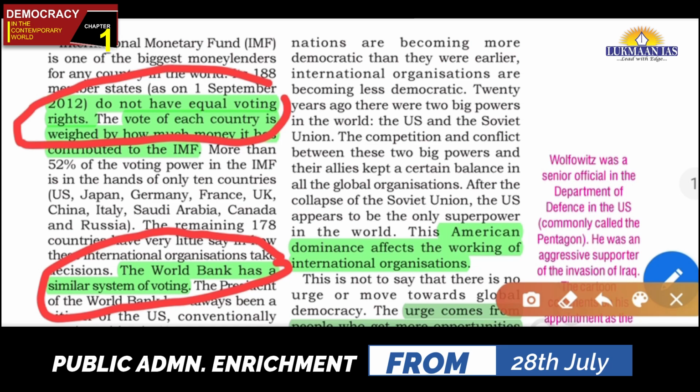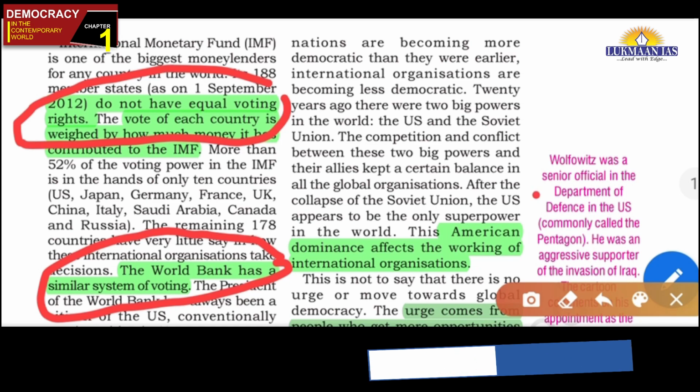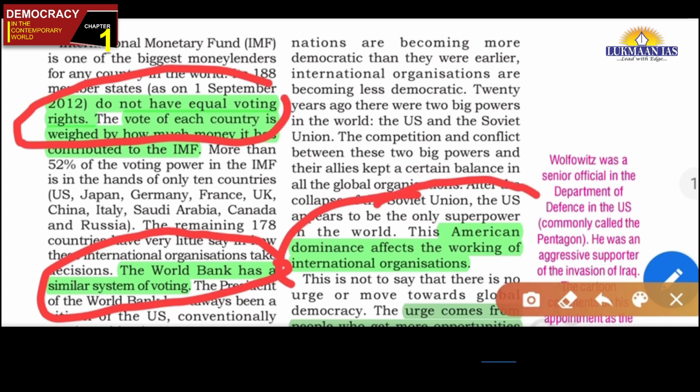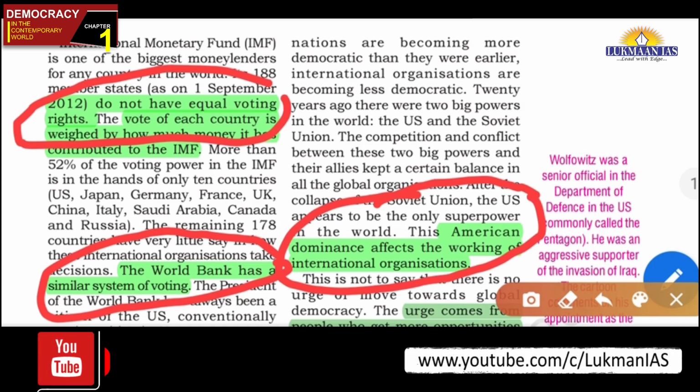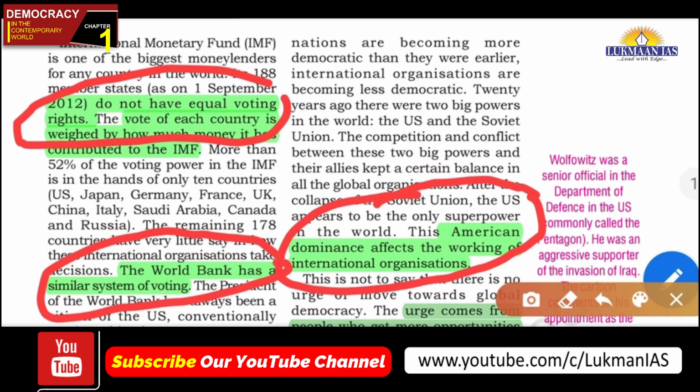Then again, friends, there is American dominance that affects the working of international organizations. In recent times also, there was the WHO funding issue, UNESCO last year, then the Paris Pact when the US withdrew. Similarly, there are many places in global institutions where America has its dominance, friends. That's why there is a lack of democracy in global institutions, friends.